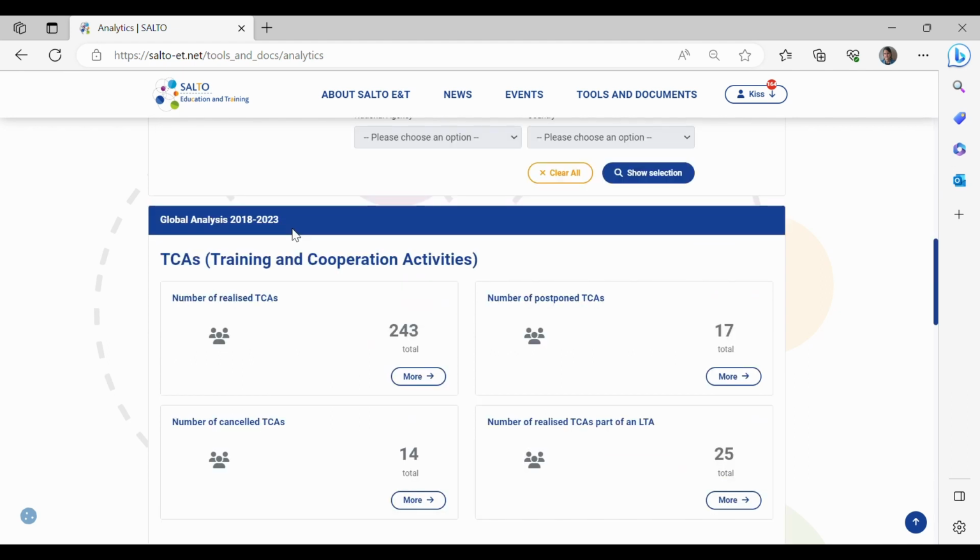You see that the global report contains data since 2018. This was the year when the website was launched. I would like to draw your attention to the fact that our statistical module uses solely the data of the activities uploaded and managed by the national agencies of the program countries on our website. So this feature cannot show data stored elsewhere than in our database, and it's not linked to any other websites.